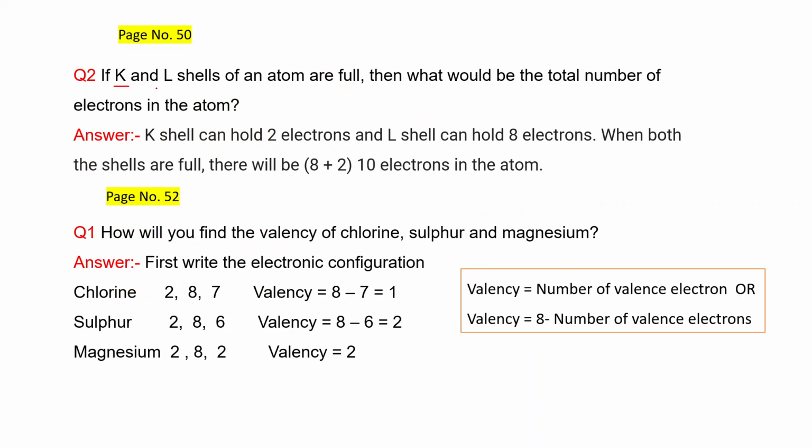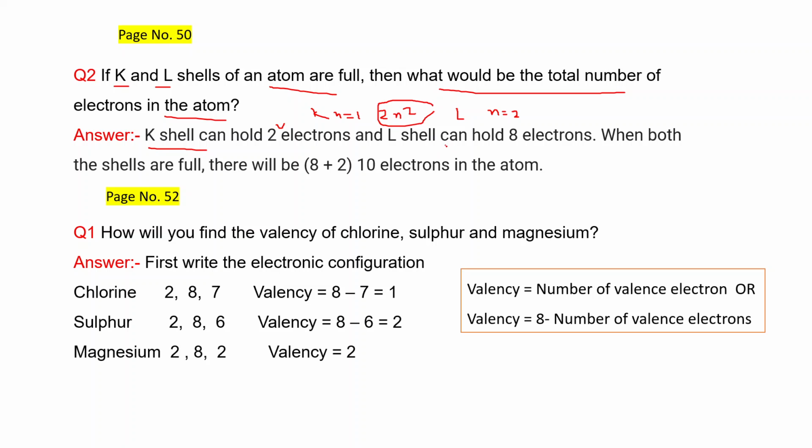If K and L shells of an atom are full, then what would be the total number of electrons in an atom? Okay, K shell can hold 2 electrons. Why? Because for K, n is equal to 1, and using the formula 2n square, we will get 2 electrons. And for L, n is equal to 2. If we find out the number of electrons by using this 2n square, we will get 8.